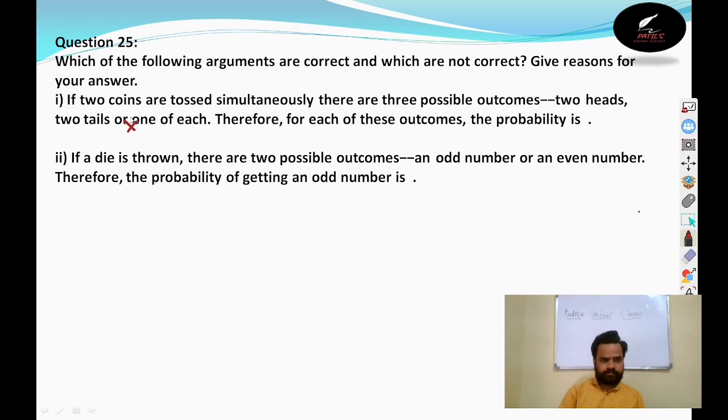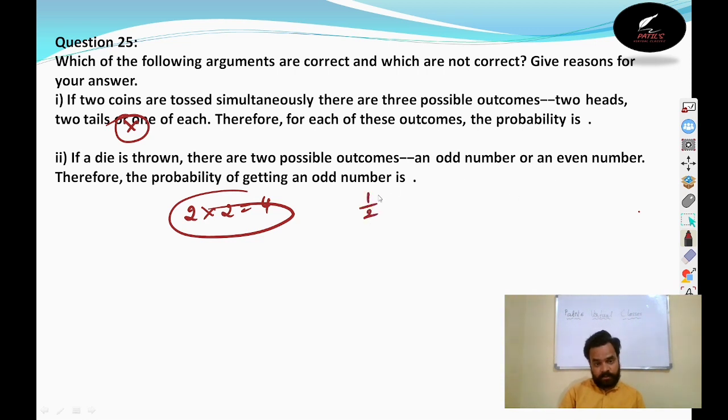The statement is wrong. Two coins are tossed simultaneously means the total number of outcomes will be 2 into 2 is equal to 4. And in each case, the probability will be 1 by 4, because head head, head tail, tail tail, tail head. Therefore, 4 will come.